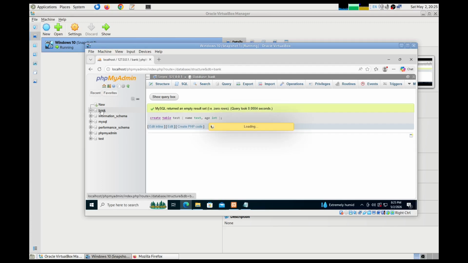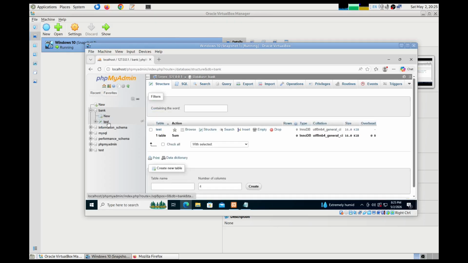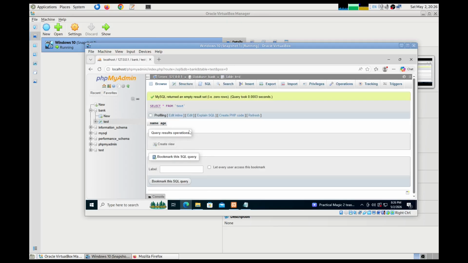If you again go back and see here, see the test table is available. If you want to browse the content, you can click this link. Name and age are the two columns available, but there's no data because we just created the table, and perhaps I should be able to use this icon to insert some data.